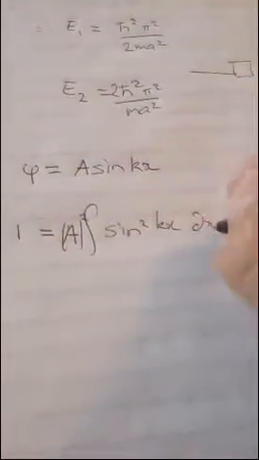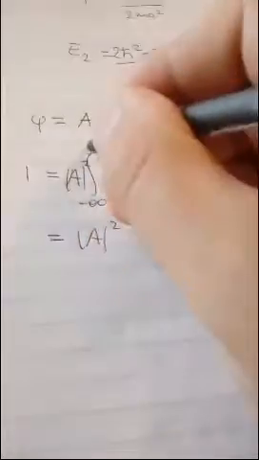So 1 equals the integral of A squared sine squared kx dx, which equals A squared, and it's minus infinity to infinity. Okay, and it's actually from 0 to a. Well, it doesn't matter, because 0 and a are within there, because the rest is all nothing.